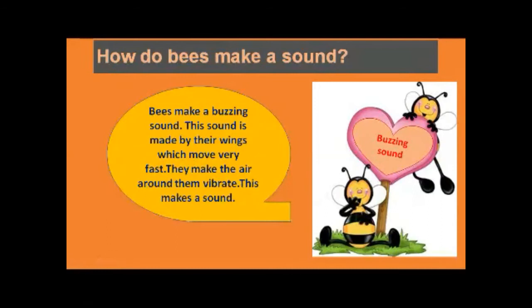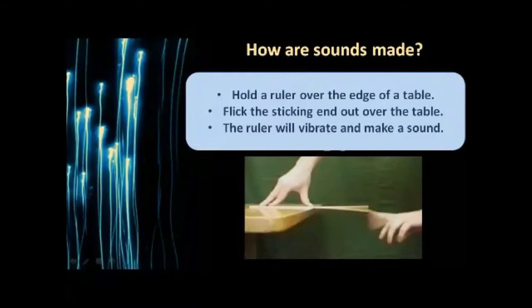Bees make a sound called a buzzing sound, and this sound is made by their wings, which move very fast, and they make the air around them vibrate, and this makes a buzzing sound. Okay, are you clear on this? Okay, beta, now next, how are sounds made?